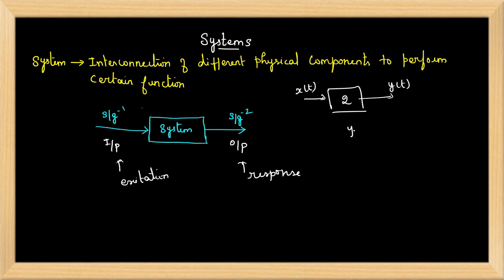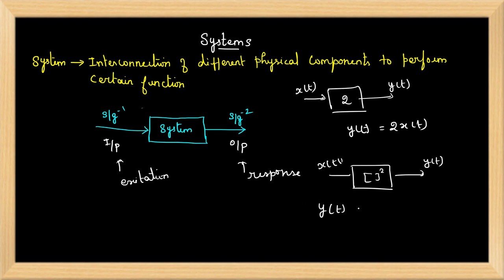The output is y of t equal to 2 times x of t. Similarly, I have a system which squares the input. Mathematically, y of t is equal to x of t squared.